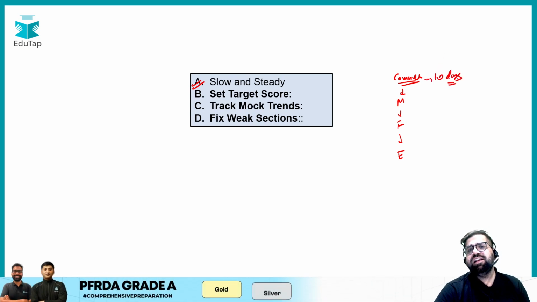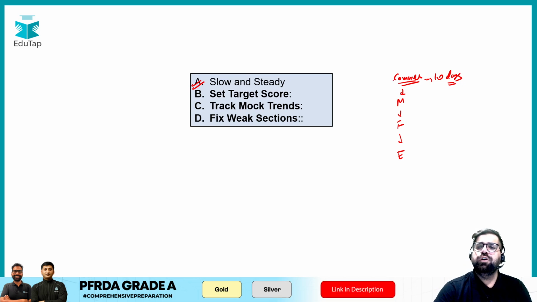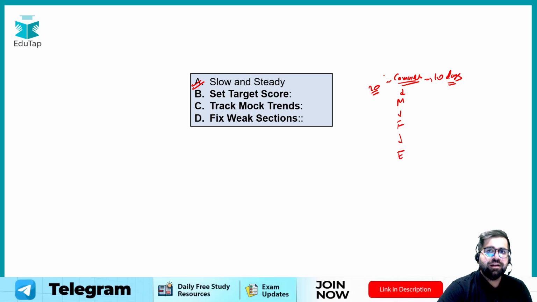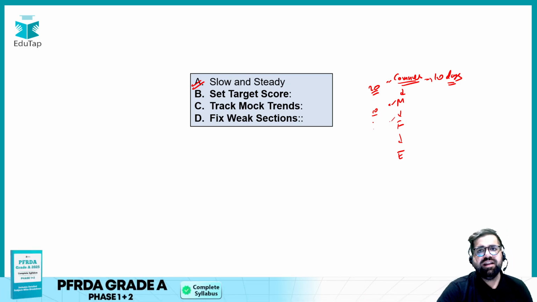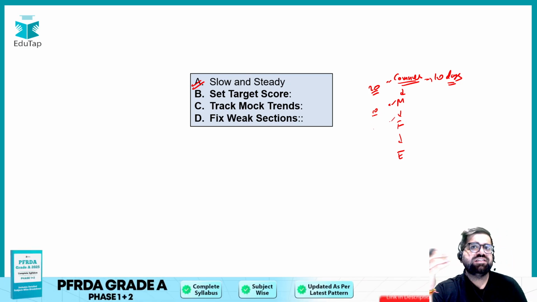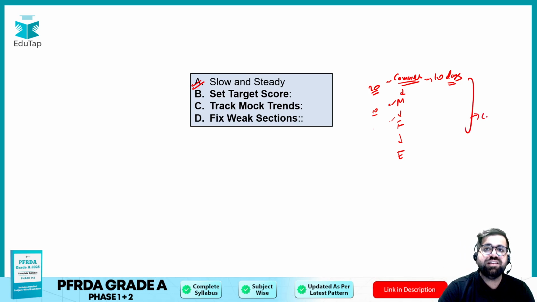That is hypothetically not possible. So what you have to do, commerce and accountancy can be done in 20 days, right? Management can be done in another 10 days, finance another 10 days. So you have to move slowly and steadily, but make sure that you are consistent and disciplined with your efforts.